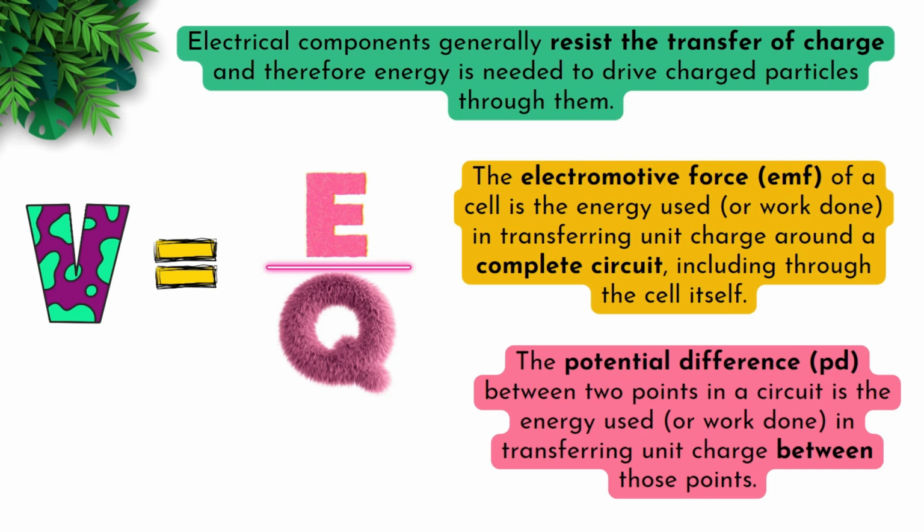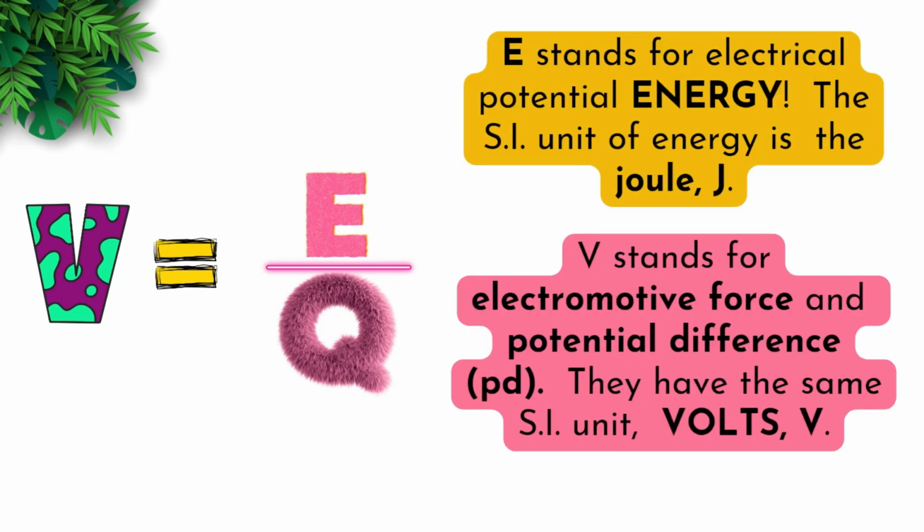Electrical components generally resist the transfer of charge, and therefore energy is needed to drive charged particles through them. The electromotive force, EMF, of a cell is the energy used or work done in transferring unit charge around a complete circuit, including through the cell itself, while the potential difference between 2 points in a circuit is the energy used or work done in transferring unit charge between those points.